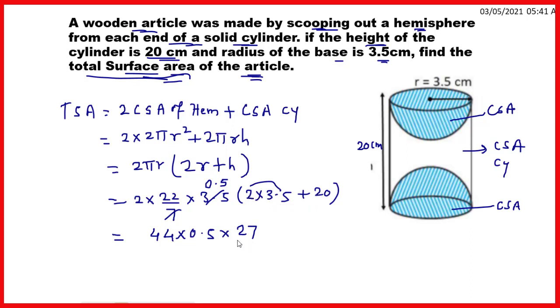If you multiply this, you will get 594 square centimeter, and therefore the required total surface area of the article is 594 square centimeter.